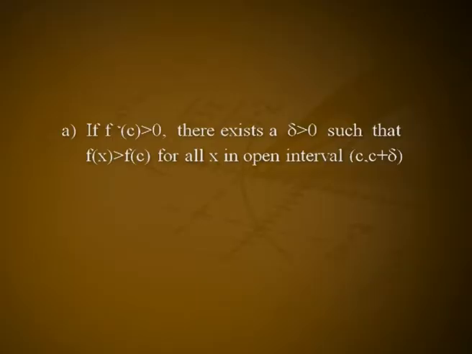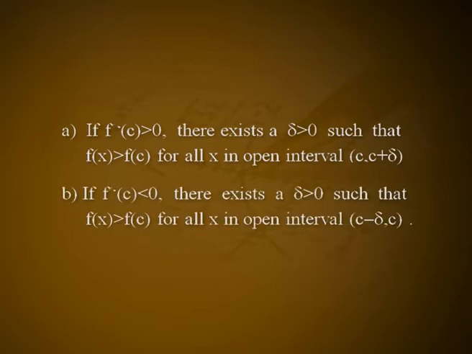Theorem. Let f from I to ℝ be a function defined on the interval I ⊂ ℝ. Let c ∈ I and f′(c) exist. Then a. If f′(c) > 0, there exists a δ > 0 such that f(x) > f(c) for all x in the open interval (c, c + δ). b. If f′(c) < 0, there exists a δ > 0 such that f(x) > f(c) for all x in the open interval (c − δ, c).